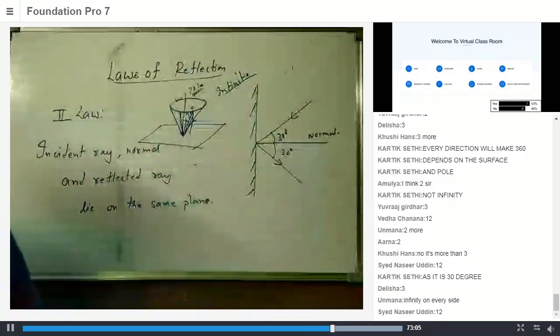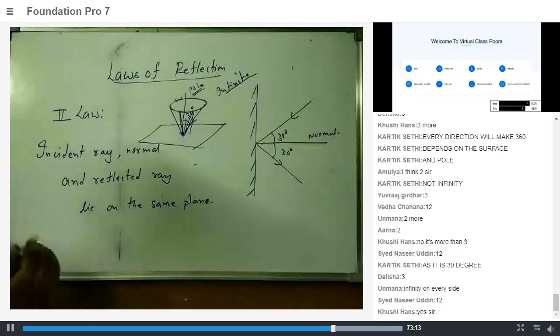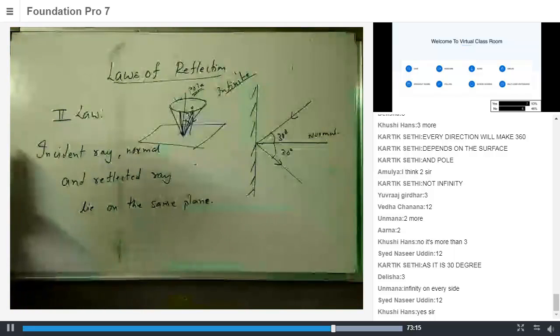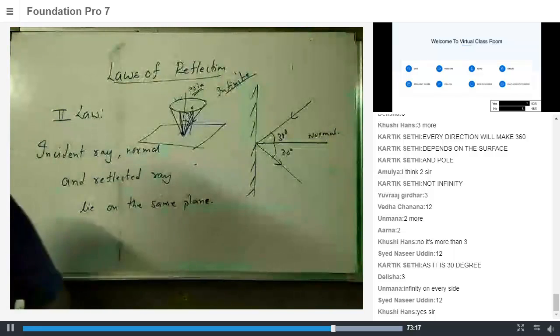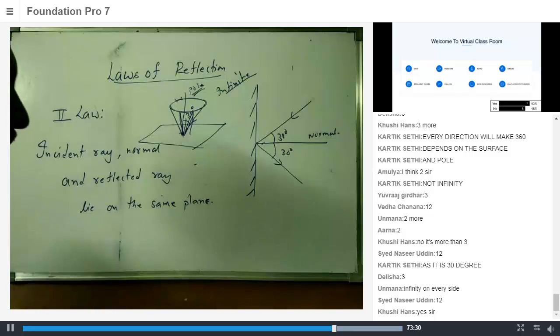Did you understand why it is infinite? All of you? Yes, sir. Now, if only the first law was there, what is the first law? What does the first law of reflection say? That the angle of incidence is always equal to the angle of reflection.